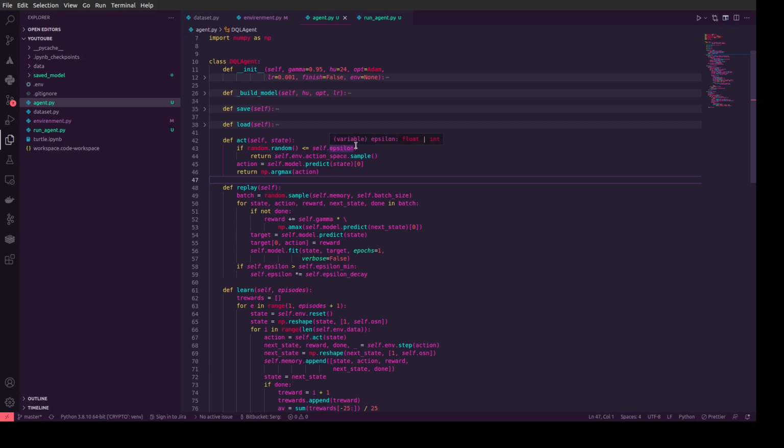If epsilon decreases, it means we make more predictions from the neural network. If epsilon increases, it means we do more random actions to understand our environment more deeply and explore. So we should find some balance here using epsilon.